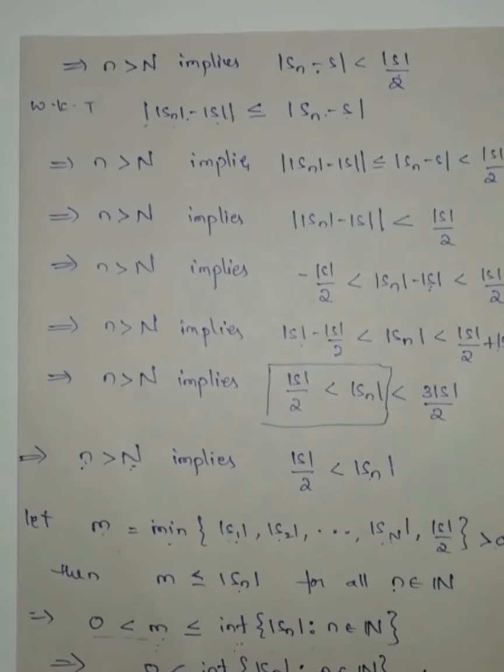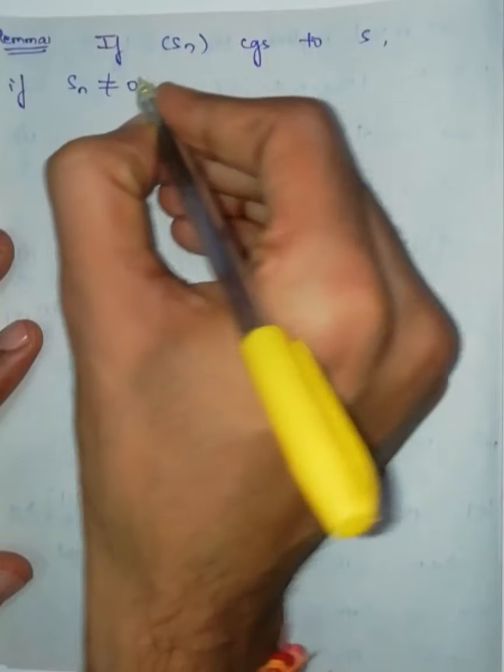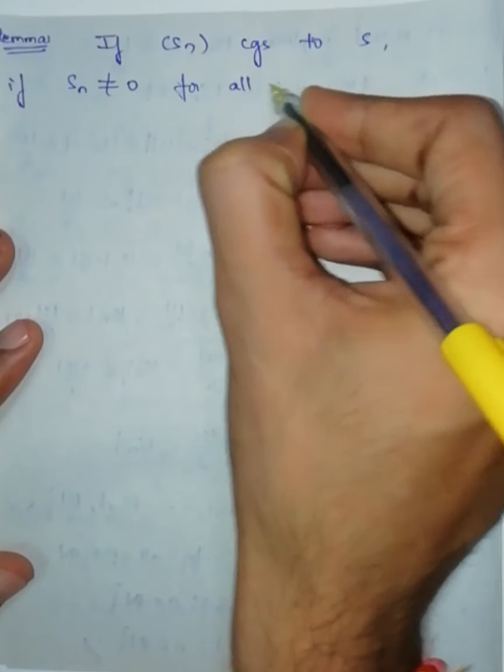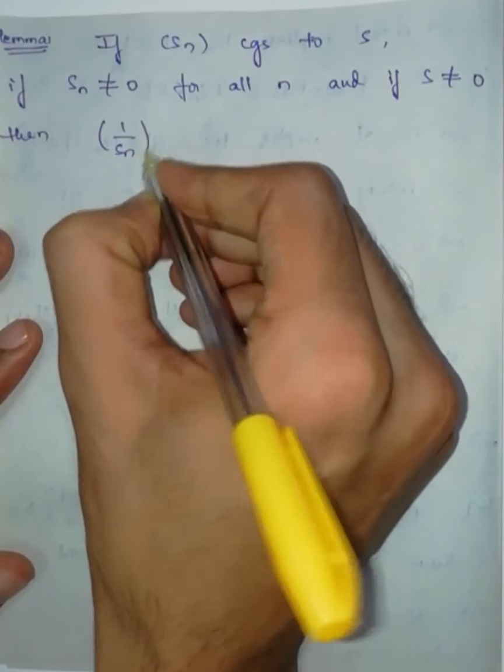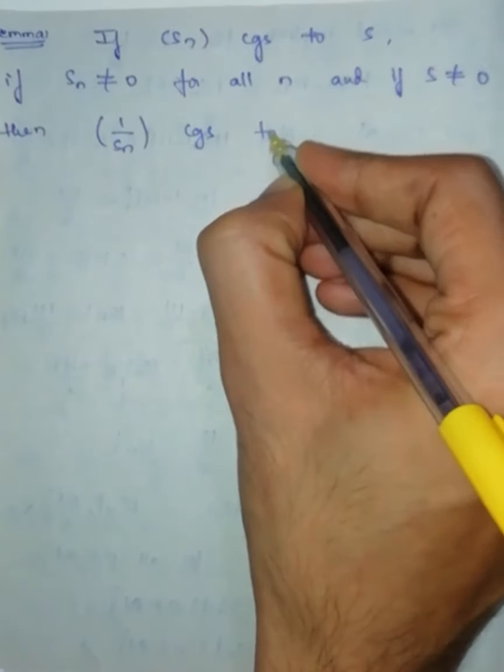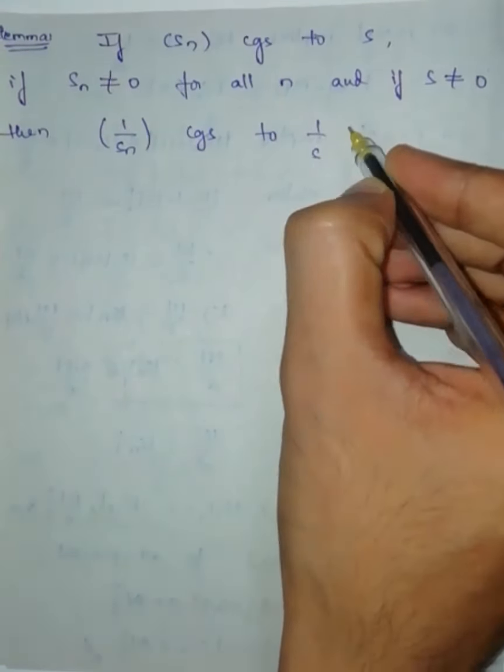Next lemma. If Sn converges to s, if Sn is not equal to 0 for all n, and if s is not equal to 0, then the sequence 1 by Sn converges to 1 by s.